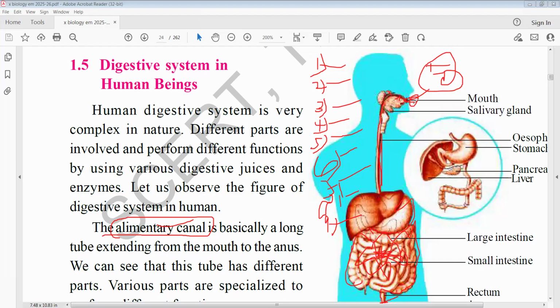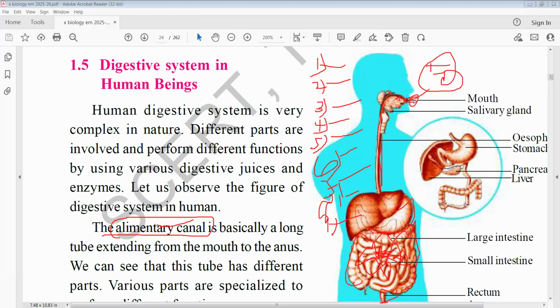After ingestion, what happens in the mouth? The food undergoes physical and chemical changes. Physical changes occur mainly by the teeth. You know that teeth are of four kinds: incisors, canines, premolars and molars, and 32 teeth are present. By the teeth, large particles are converted to small particles. This is the physical change.